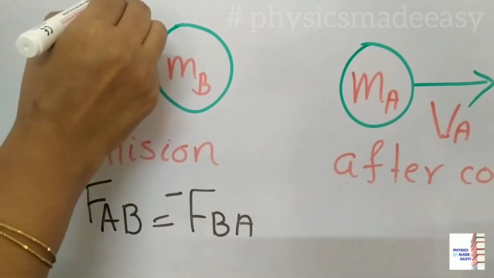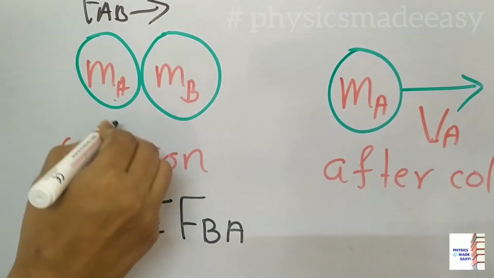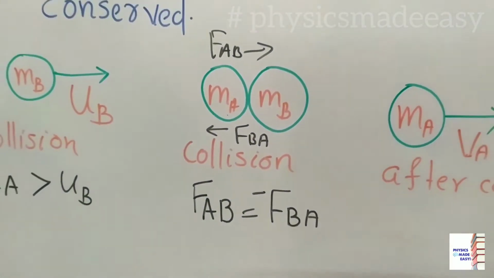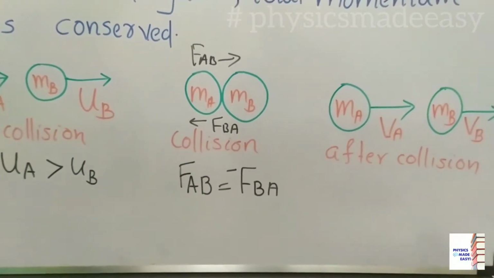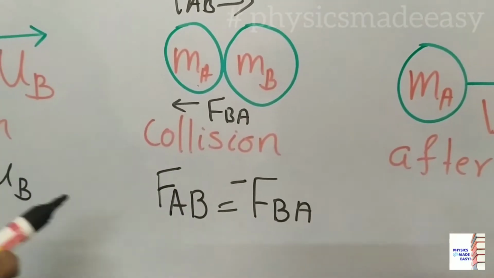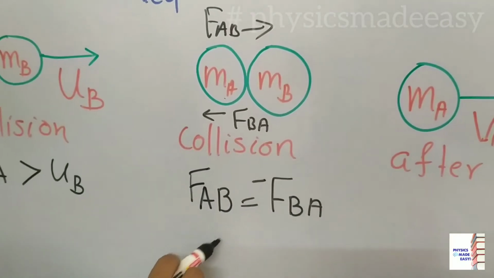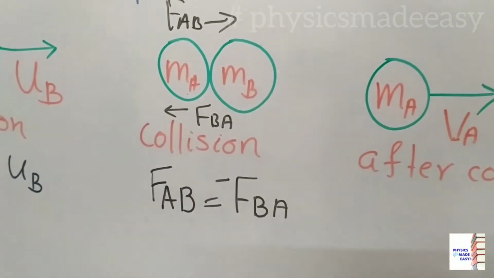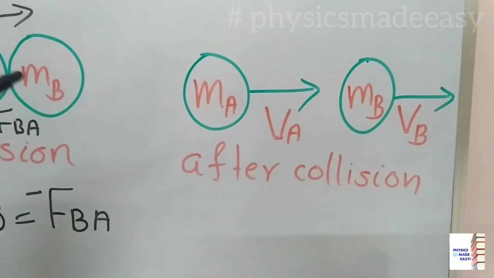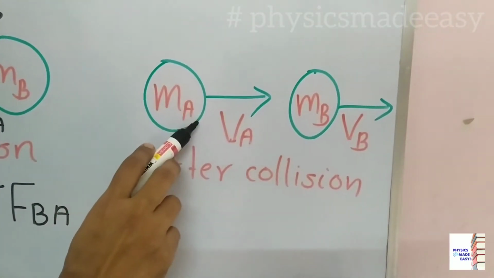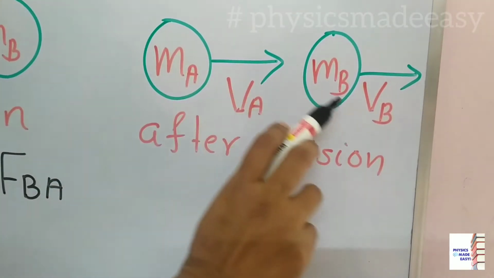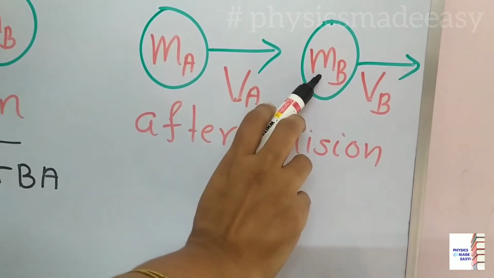You can show FAB in one direction and FBA towards the opposite direction. These two forces, action and reaction, are both equal in magnitude but opposite in direction. So mathematically we can write FAB is equal to minus FBA. Then what will happen after this collision? These two will move again. mA is moving with velocity vA, that means vA is the final velocity of object A and vB is the final velocity of object B.